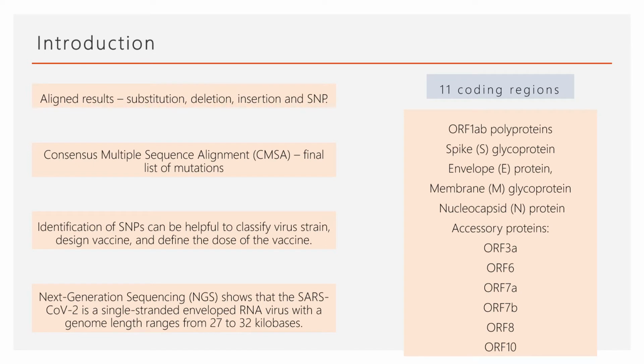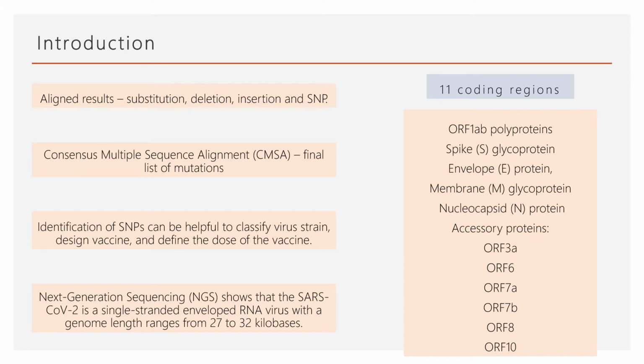So as said on the previous slide, these aligned results are used to identify the list of mutations as substitution, deletion, insertion, and SNP. Consensus Multiple Sequence Alignment, or CMSA, is prepared to have the final list of mutations. This is to preserve the advantages of all four alignment techniques. Identification of SNPs can be helpful to classify virus strain, design vaccine, and identify the dose of the vaccine.